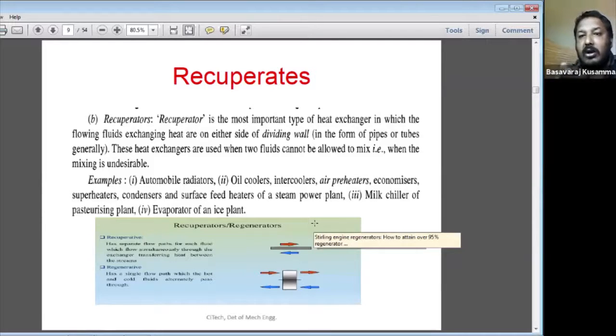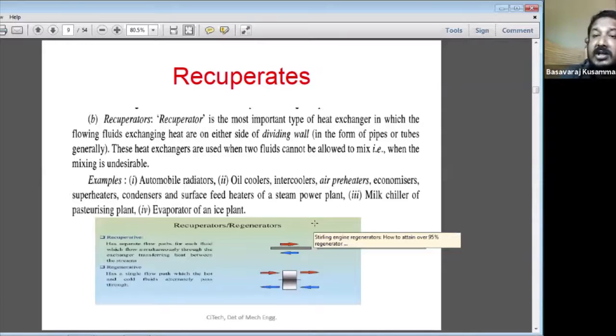There is a wall in between the hot fluid and the cold fluid. This wall acts as the heat transfer medium. What is the type of wall? Pipes, or tubes generally. These heat exchangers are used when the two fluids cannot be allowed to mix, when mixing is undesirable.